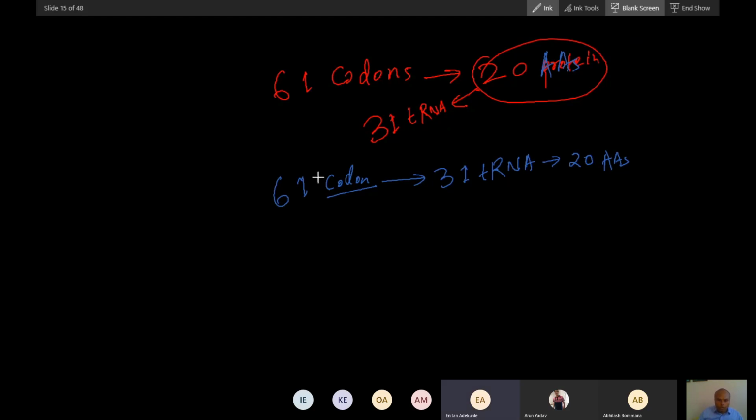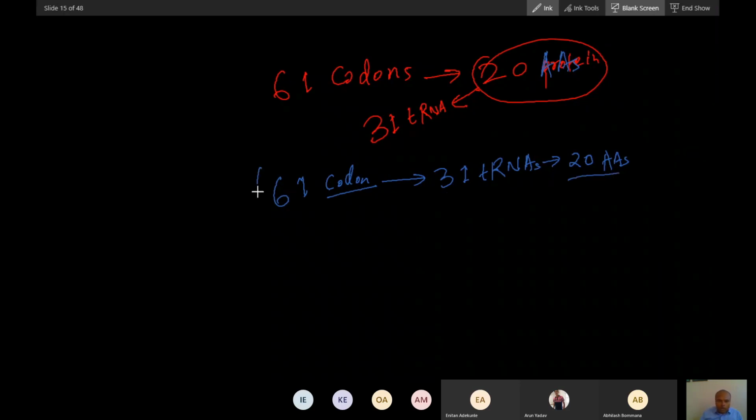So we have 61 codons that are read by 31 tRNAs. That means 61 codons are read by these 31 tRNAs, and as we know, our proteins have 20 amino acids, which these tRNAs will carry. So this is understood.